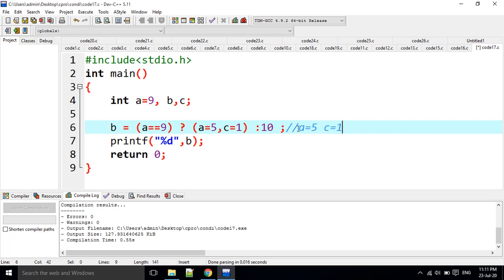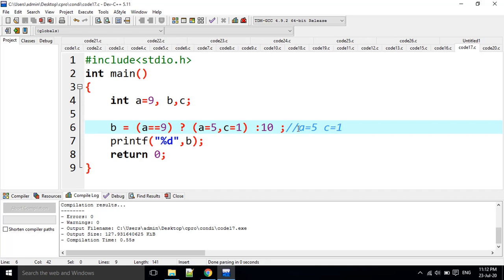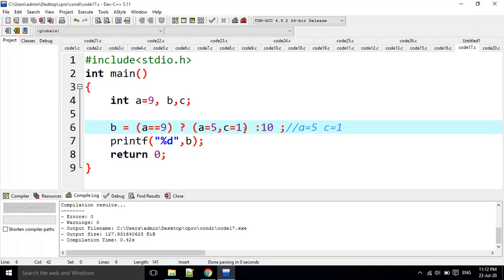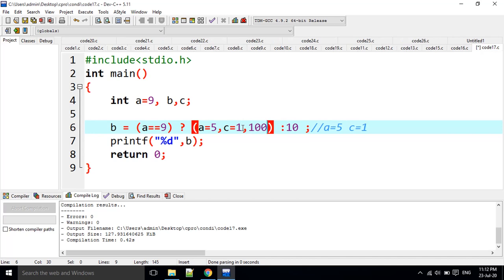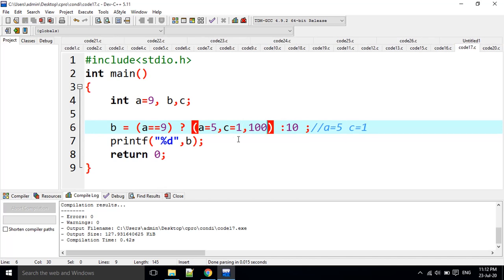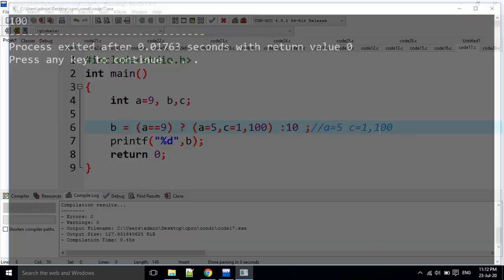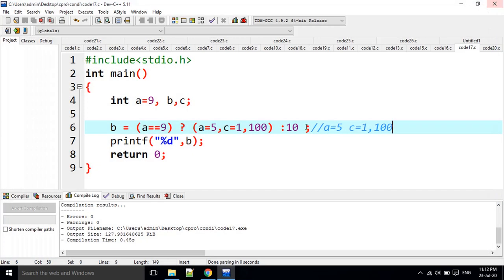It goes from left to right. What is the last value? C is equal to 1. Then the C value is assigned to B. Then B becomes 1 here. For example, I am going to change the last value to 100. A is equal to 5, C is equal to 10, and the last value is 100 here. Then B becomes 100.